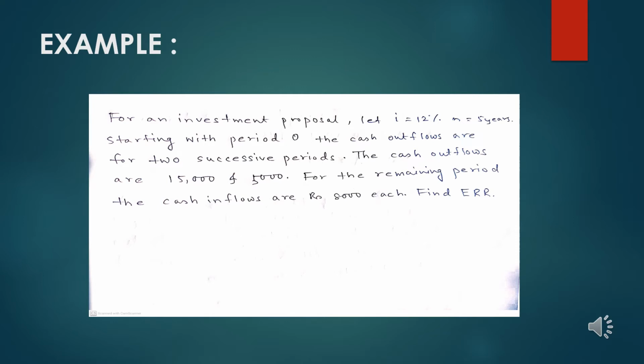Starting with period 0, the cash outflows for two successive periods are 15,000 and 5,000, and for the remaining periods the cash inflows are rupees 8,000 each. We have to find out the external rate of return for this project.